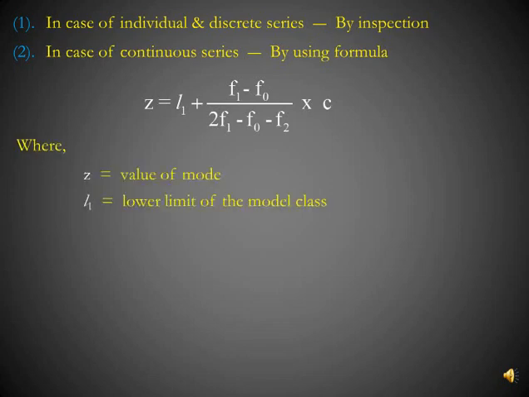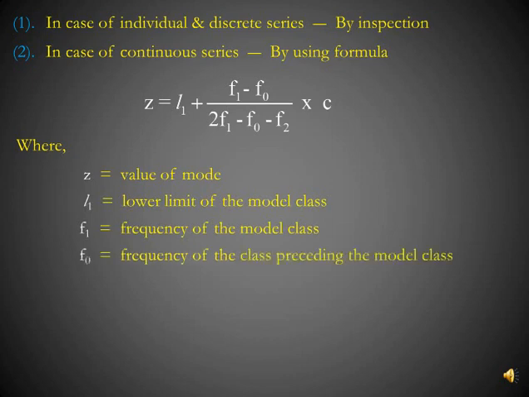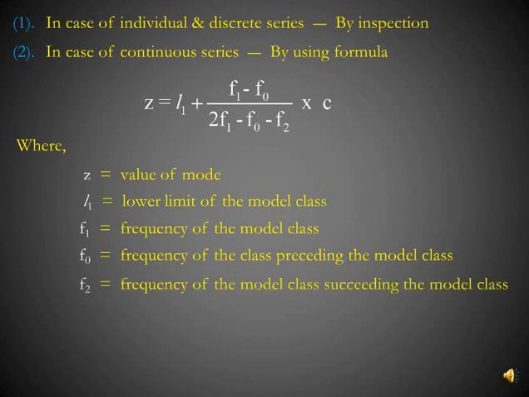Here Z means the value of mode, L1 is the lower limit of the modal class, F1 is the frequency of the modal class, F0 means the frequency of the class preceding the modal class, F2 is the frequency of the class succeeding the modal class, and C means the class interval of the modal class.